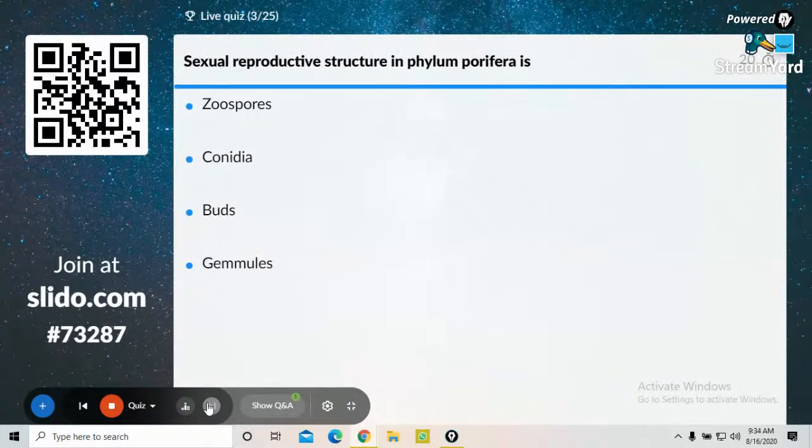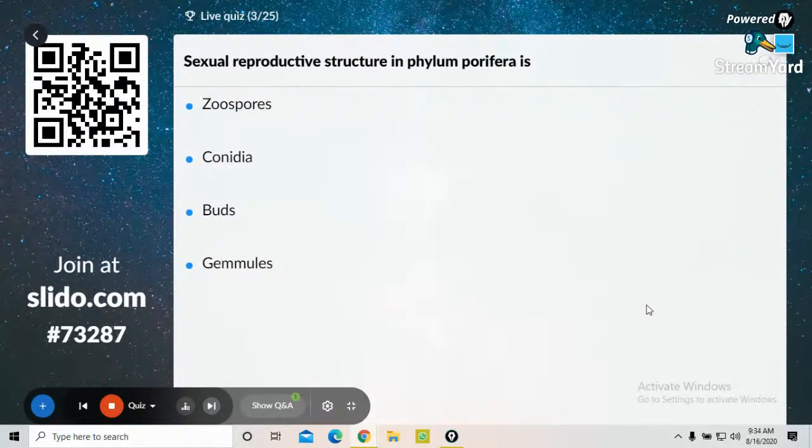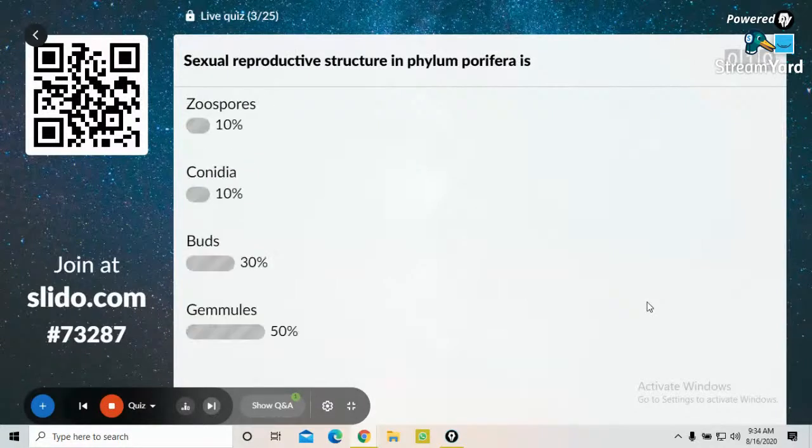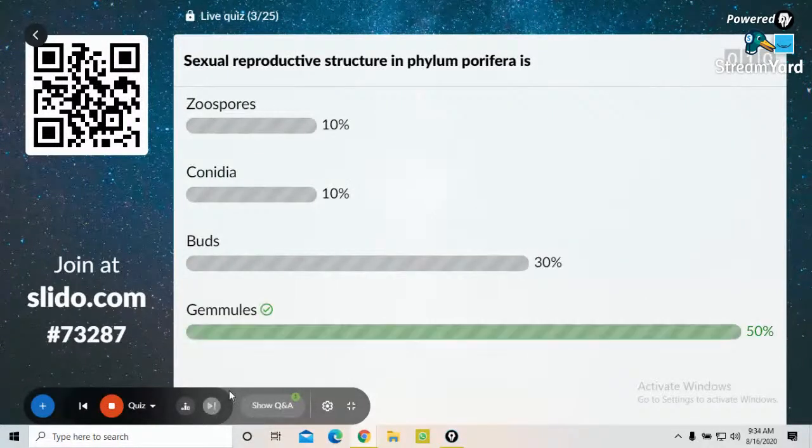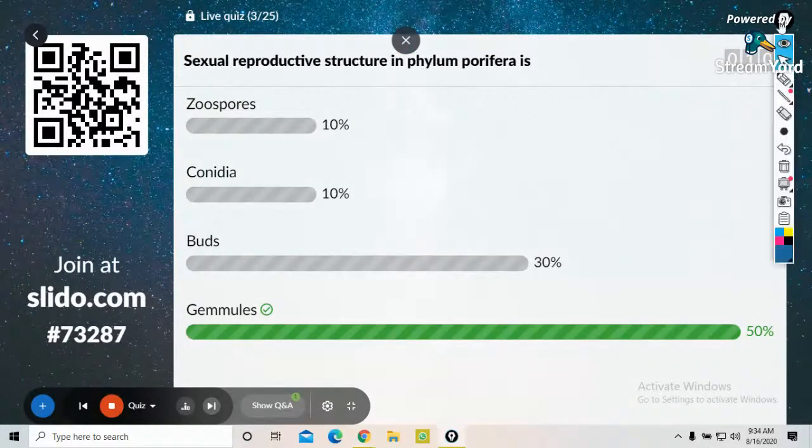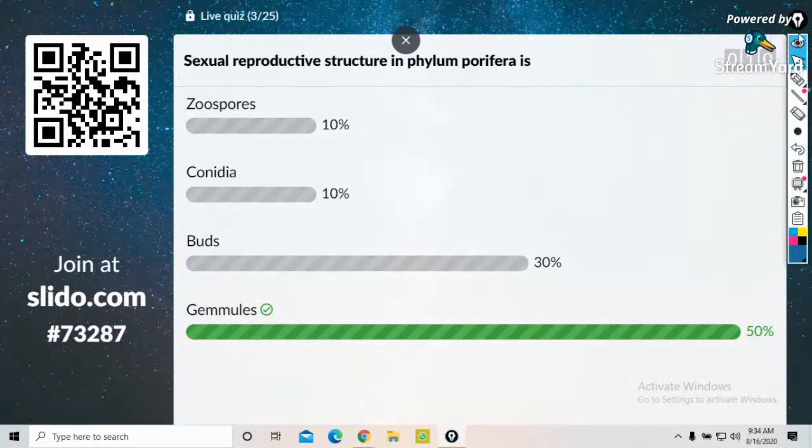Sexual reproductive structure in phylum Porifera is zoospore, conidia, buds, gemmule. Yes, guys, it is gemmule. Oh, you don't know about that also, guys?